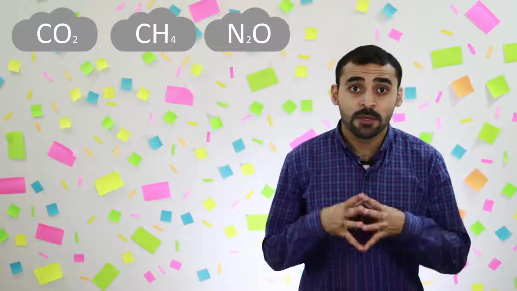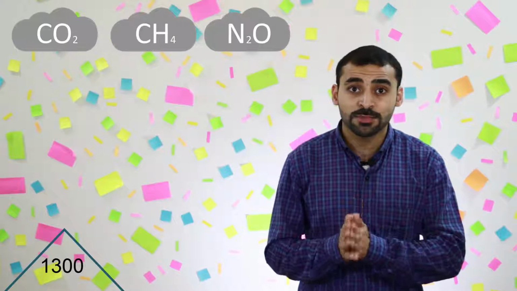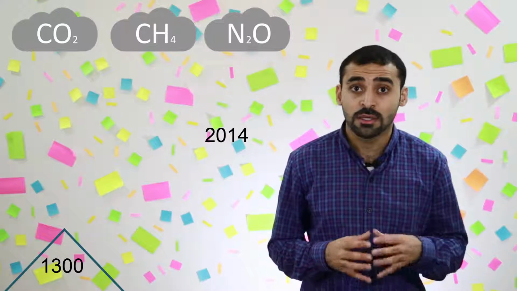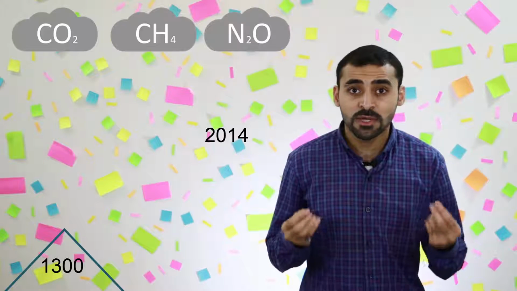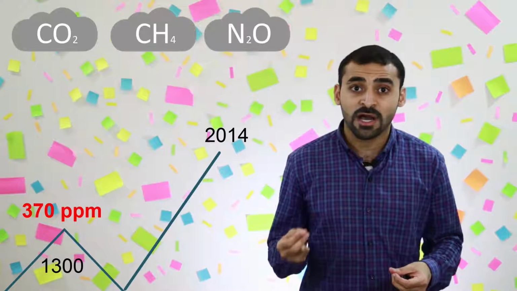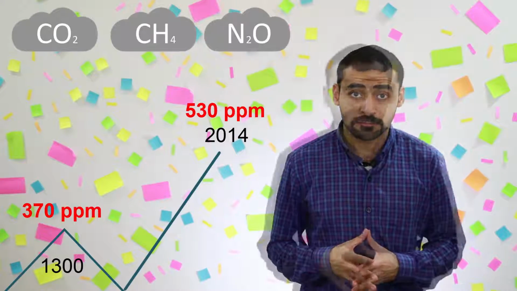For example, if we compare the year 1300, which was a natural peak in greenhouse gases, to the year 2014, we'll notice that the equivalent concentration went from around 370 to 530 parts per million CO2 equivalent.